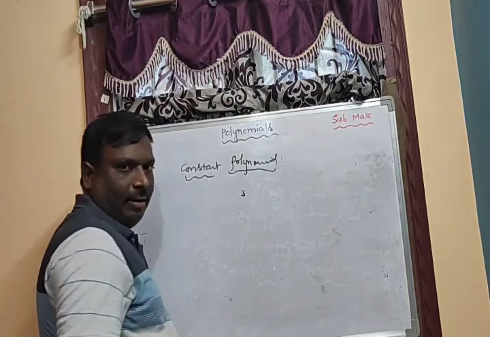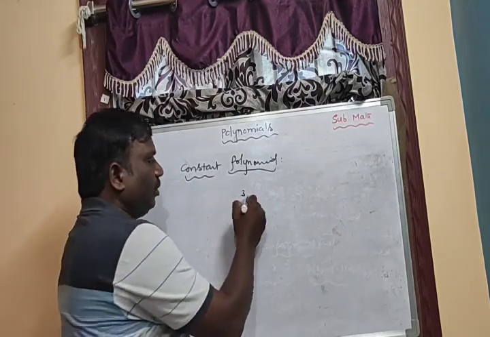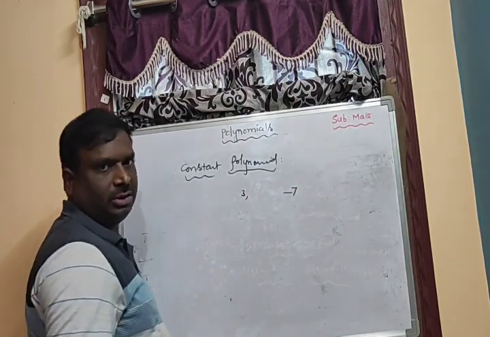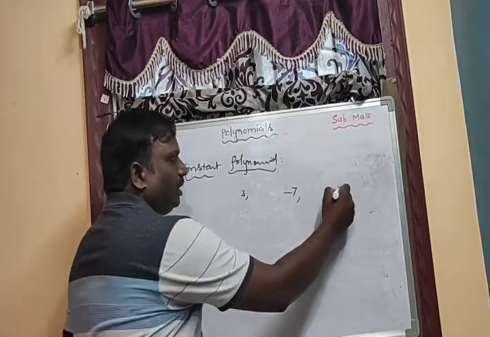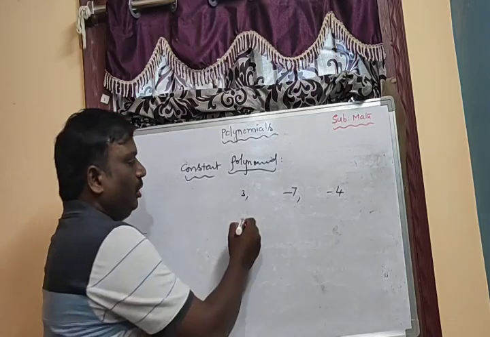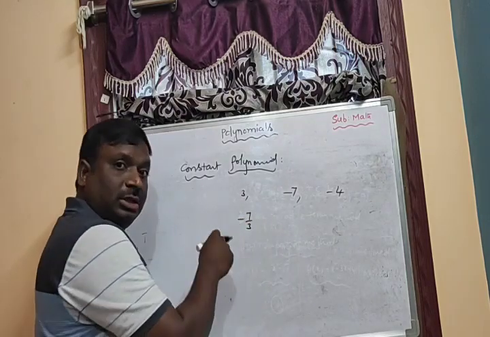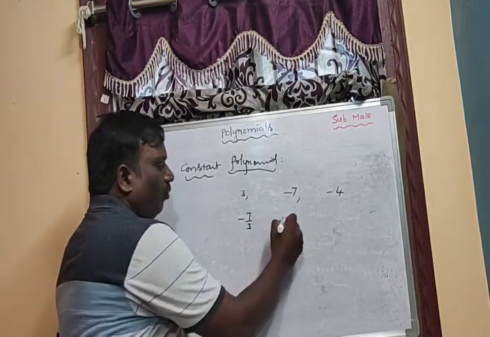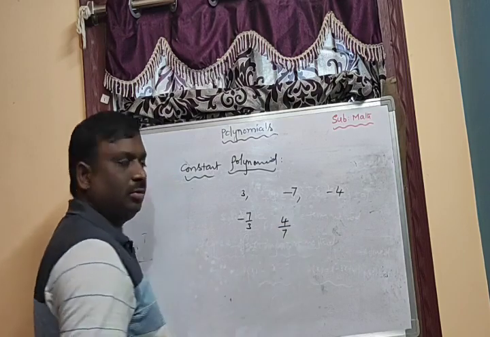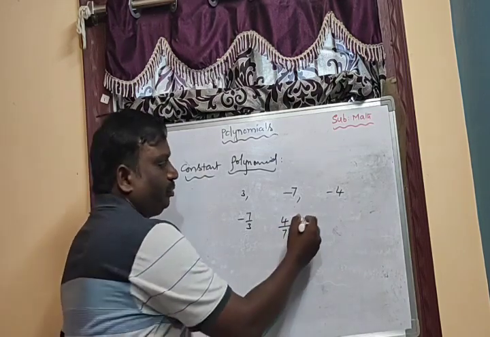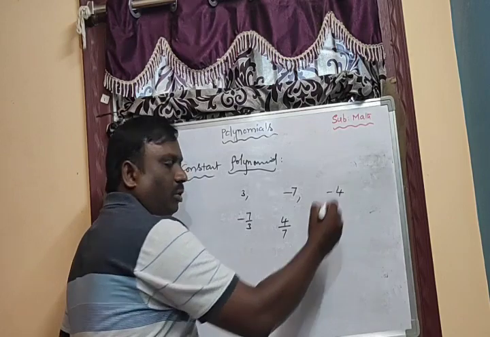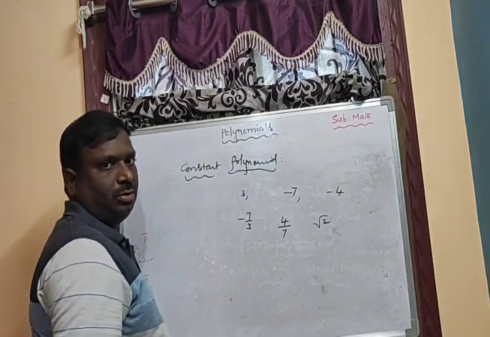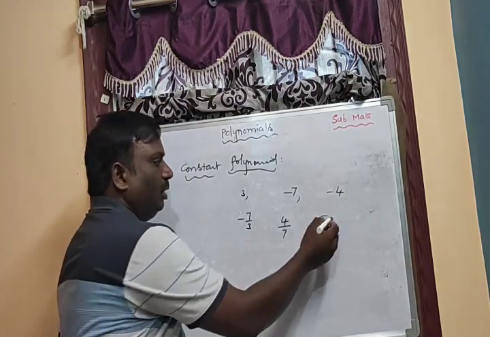Now I am taking 3. This is a constant polynomial. Minus 7, this is a constant polynomial. Minus 4, constant polynomial. Minus 7 by 3, this is also a constant polynomial. 4 by 7, constant polynomial. Root 2, constant polynomial, root 2 is also a constant polynomial.